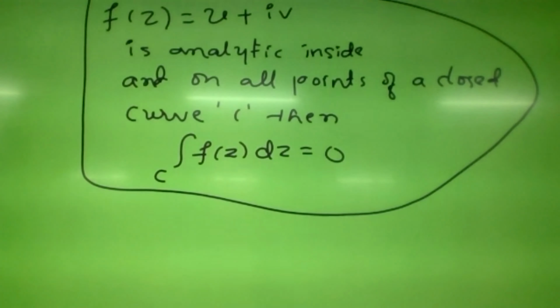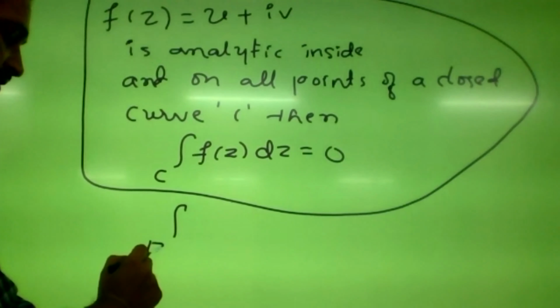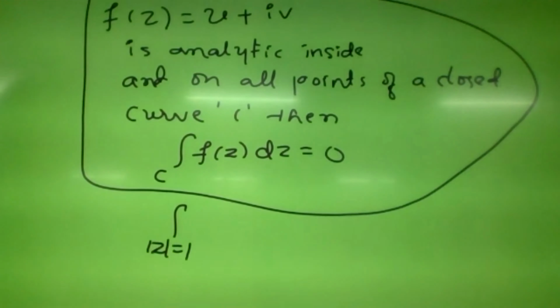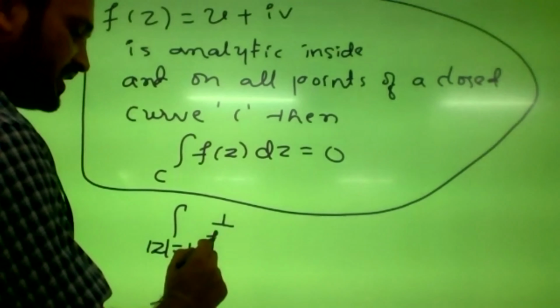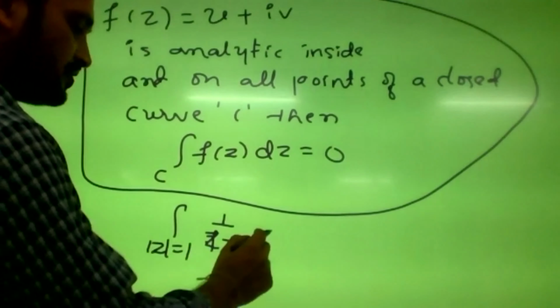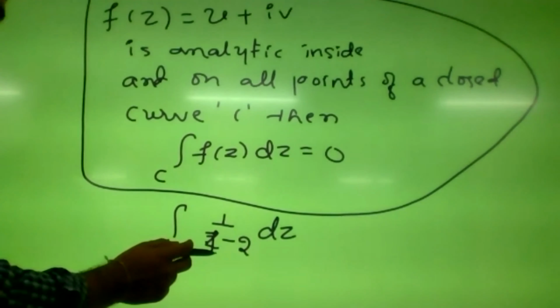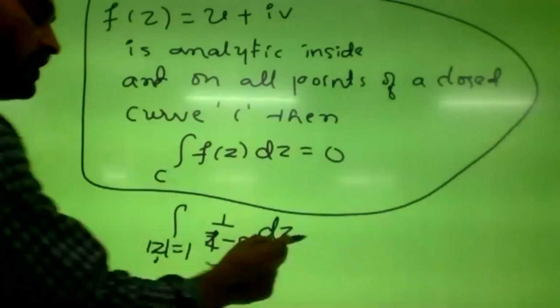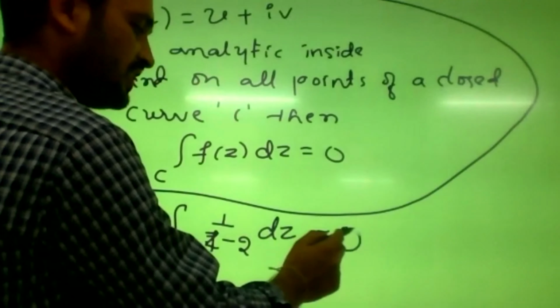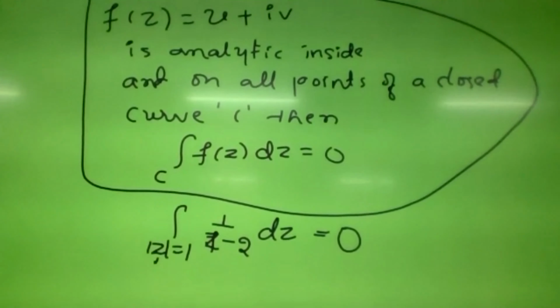Best example, whatever I told: take the curve mod z equals 1, the circle with center origin and radius 1, and the function f of z as 1 by z minus 2 dz. The function is analytic inside and on all points of the closed curve mod z equals 1. So without finding the integral, we can write its value is 0. Understood?